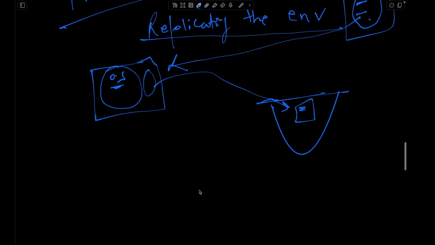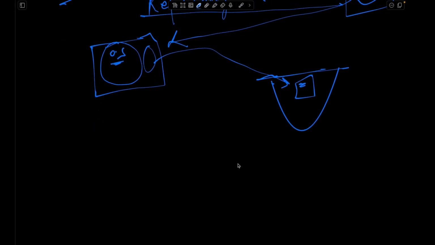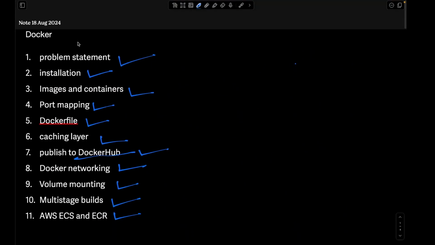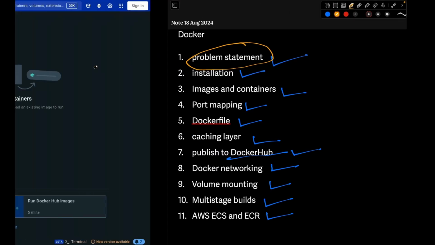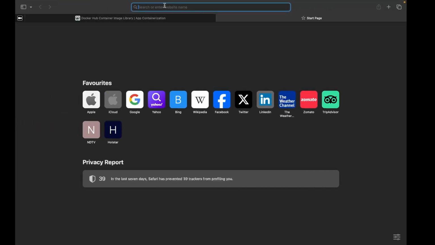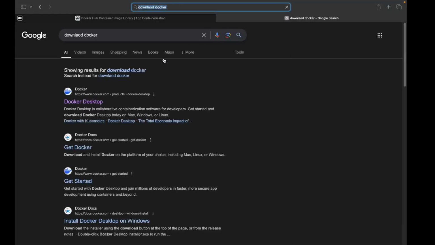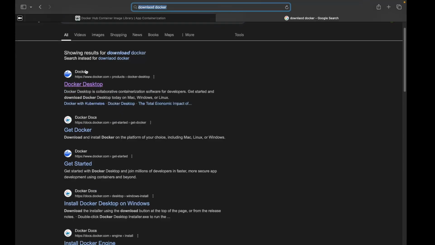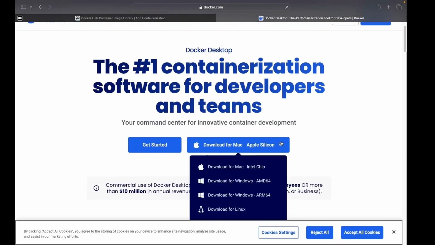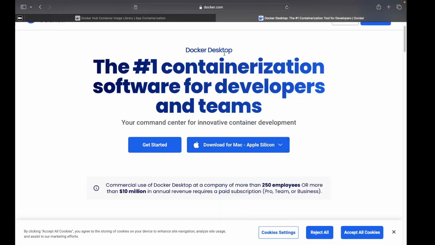Okay. So now we have seen and discussed the problem statement. Now we'll install this on our local machine. You can type in Google, download Docker. The first link that appears is from the official Docker site. You can go to Docker Desktop and install it based on your operating system.